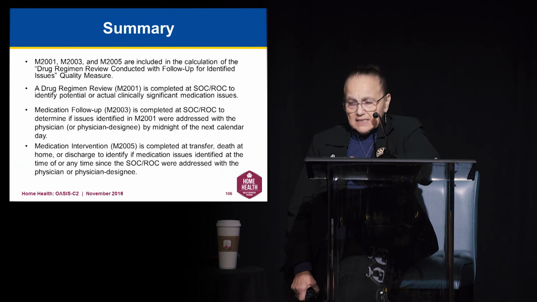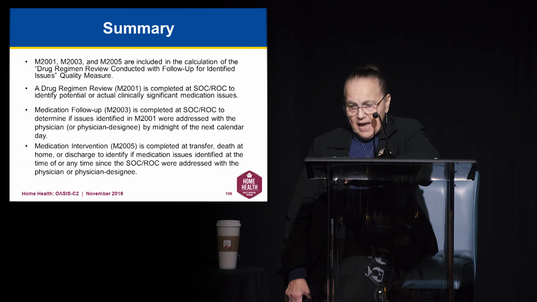So where does this leave us? 2001, 2003, and 2005 are included in the calculation of a quality measure entitled Drug Regimen Review was conducted with follow-up for identified issues. All three are included in the calculation.